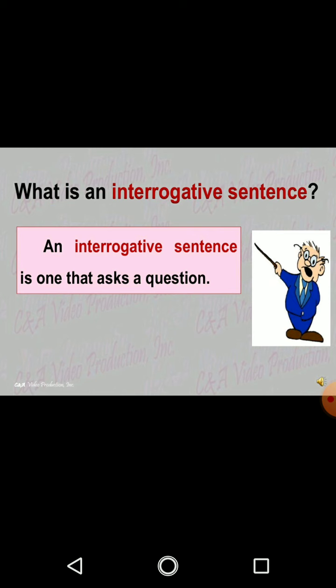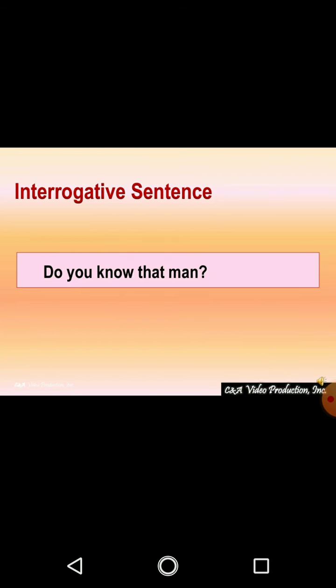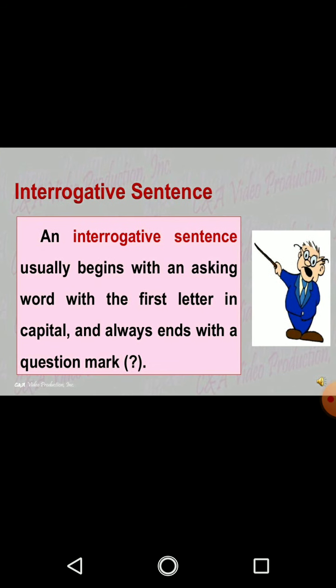Student, an interrogative sentence is one that asks a question. Whenever we ask a question, that sentence becomes an interrogative. Let's take one example to understand interrogative sentences in a better way. Do you know that man? Now in this sentence we are asking a question. Do you know that man? A particular person is asking a question, and that sentence has become an interrogative sentence.